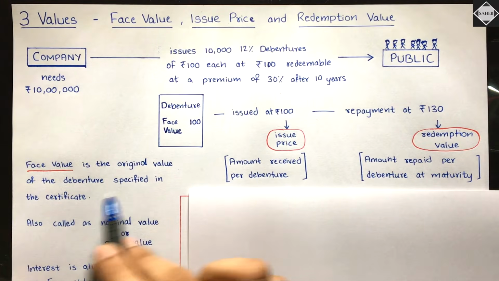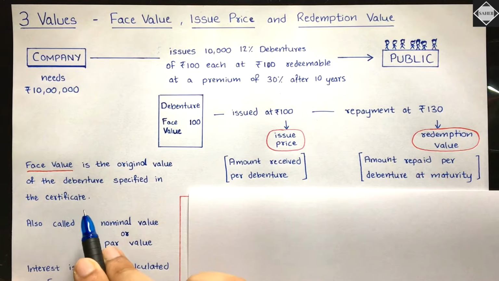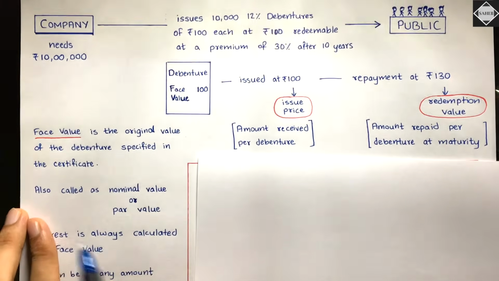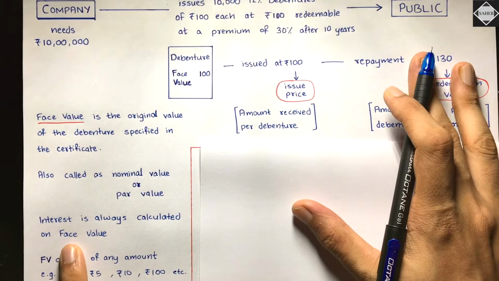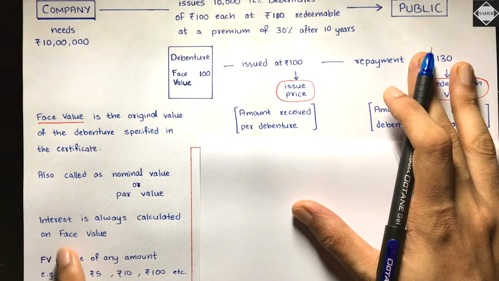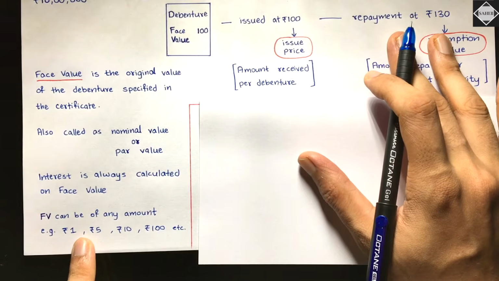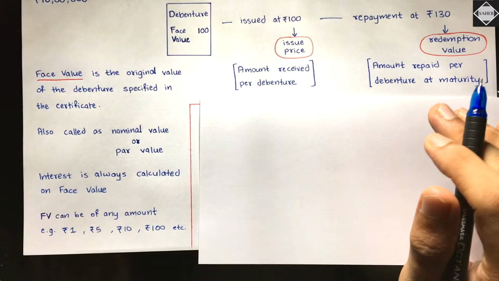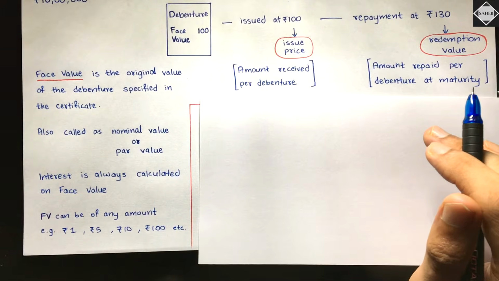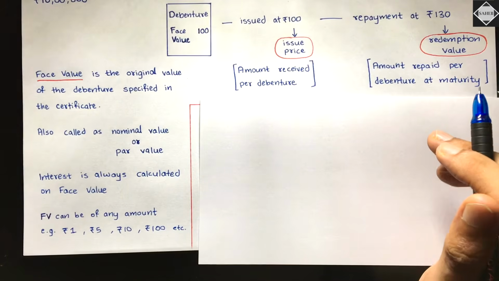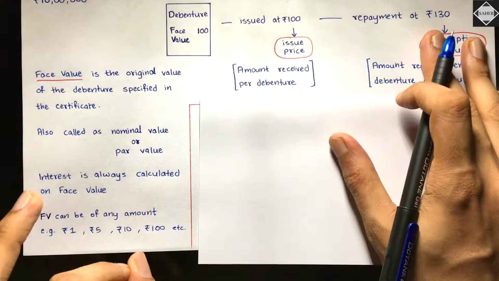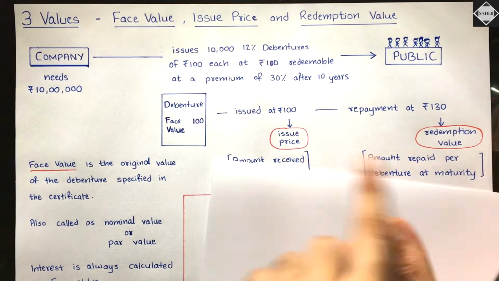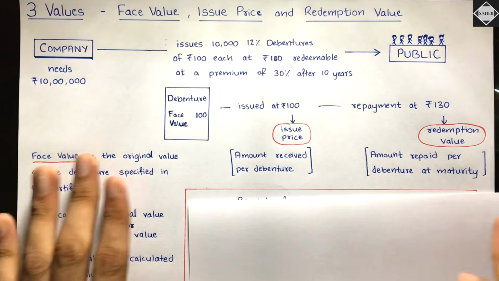And let's just read this face value. Face value is the original value of the debenture specified in the debenture certificate, also called the nominal value or par value. Fine. And interest on debenture is always calculated on face value, and face value can be of any amount. Okay, 1 rupee, 5 rupee, 10 rupee, 500, 1000, 100, anything. Whatever face value is decided, after that you check them with the issue price and redemption value. Is that clear? Okay, fine.